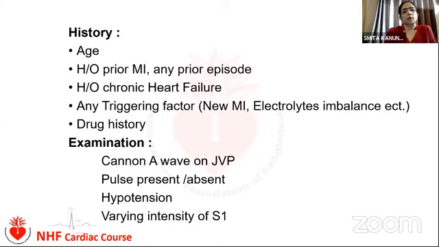Some more history should be elicited from the patient, like his age, any prior history of MI or heart failure, any drug history, or any prior episode, and the presence of any triggering factor like MI or electrolyte imbalance. The examination includes cannon waves in the JVP, pulse, and blood pressure, which may be recordable or unrecordable, and the varying intensity of the first heart sound.